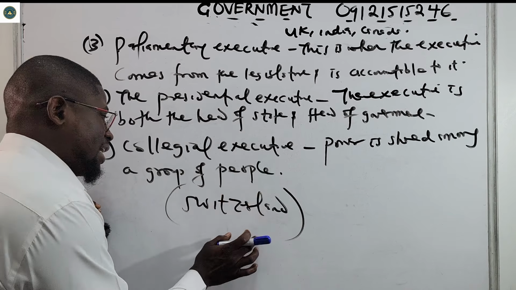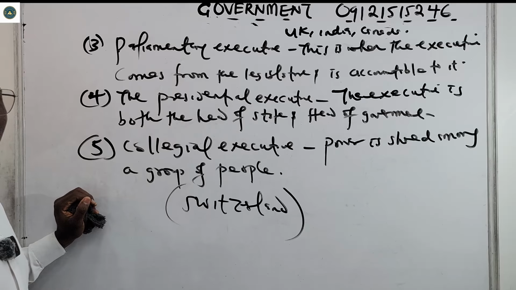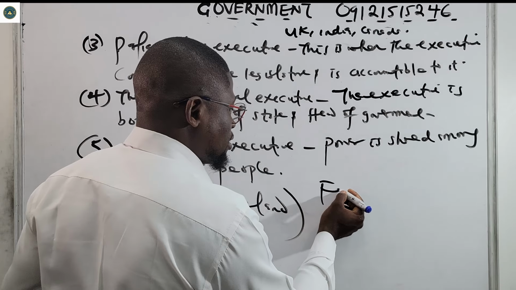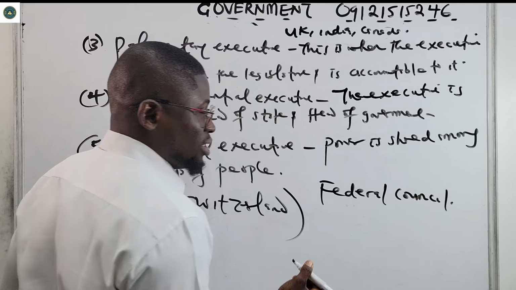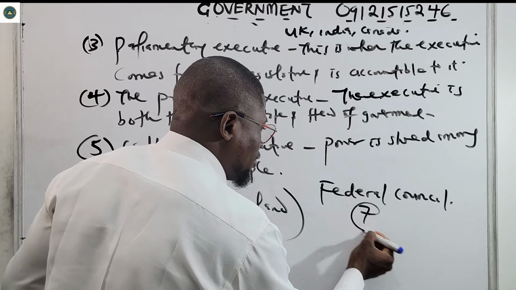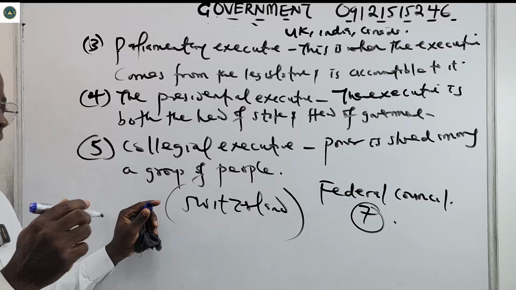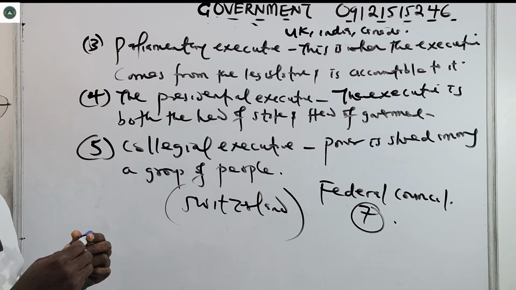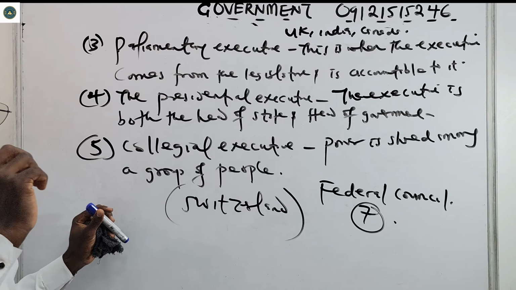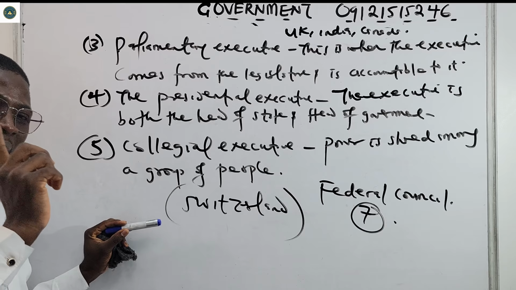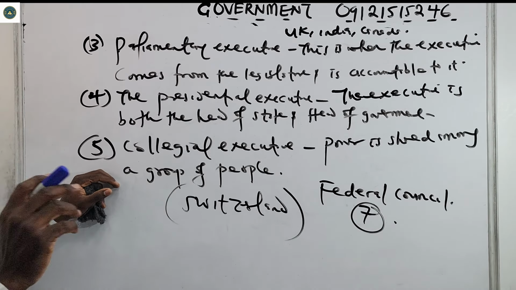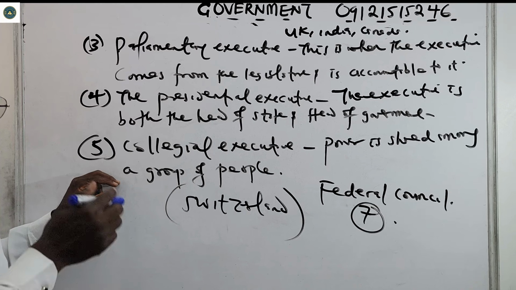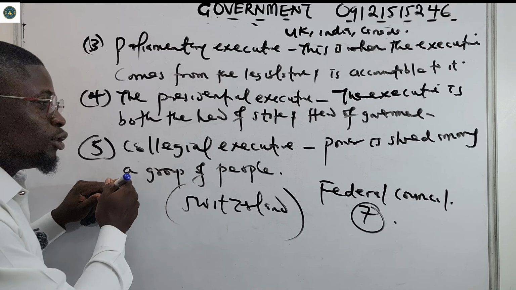All right, so you can see this type of executive in Switzerland, where they have the Federal Council. The Federal Council is made up of 7 members. Each of these members heads a department, and one of them serves as president for only 1 year. So that is a collegial executive. Power is shared among a group of people in a collegial executive. Please take note of this.